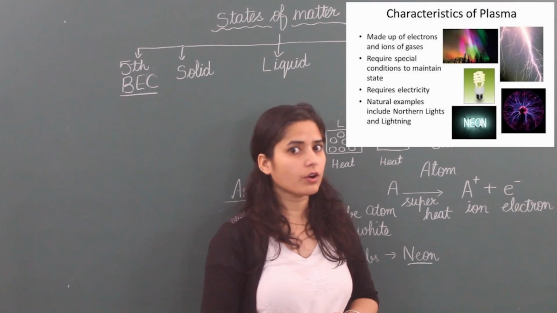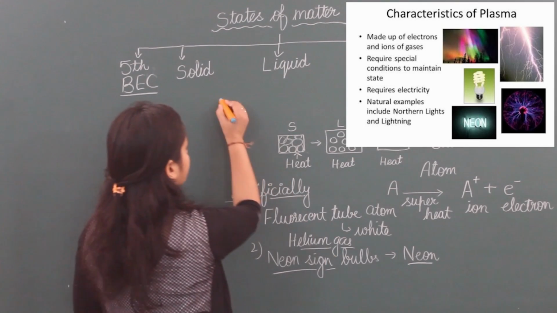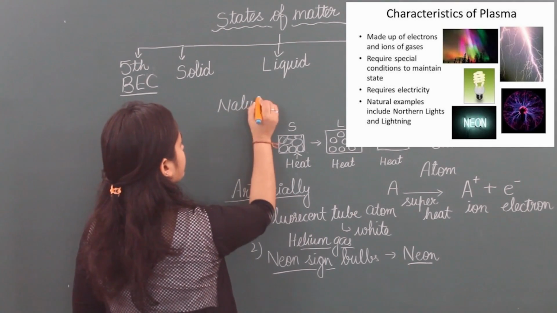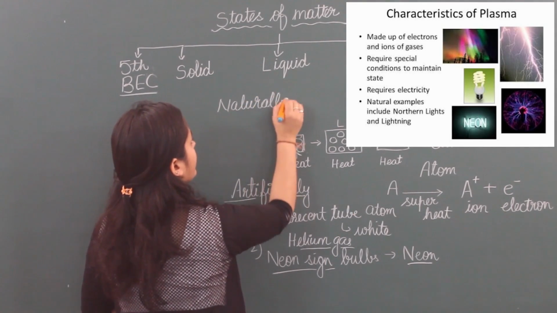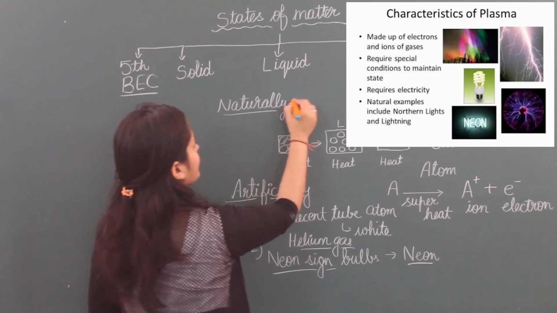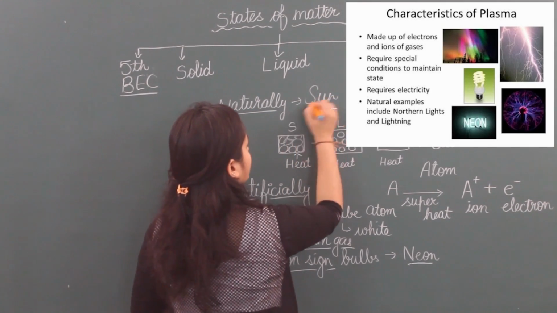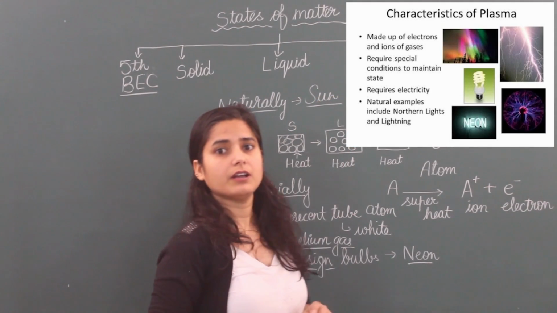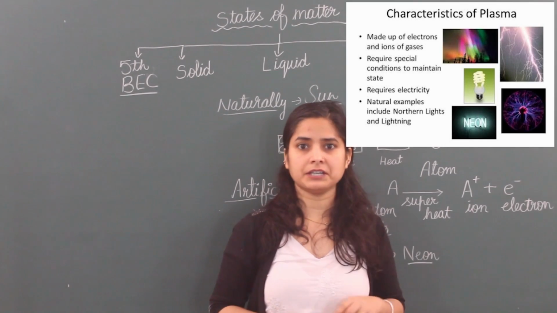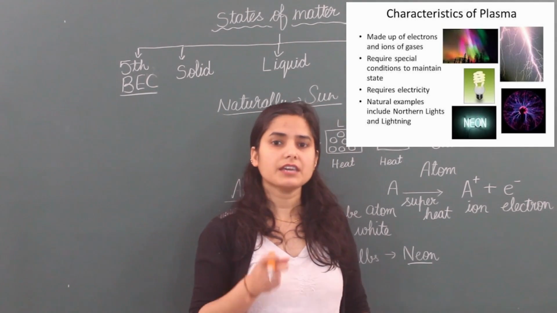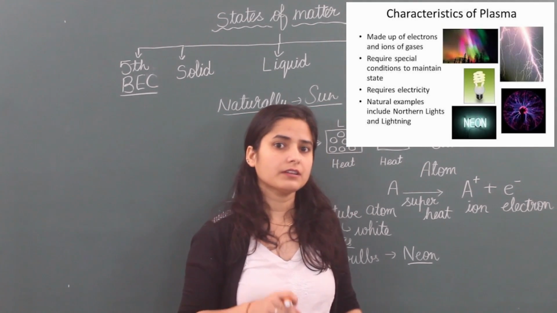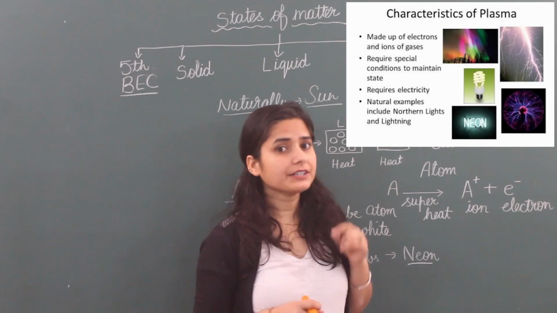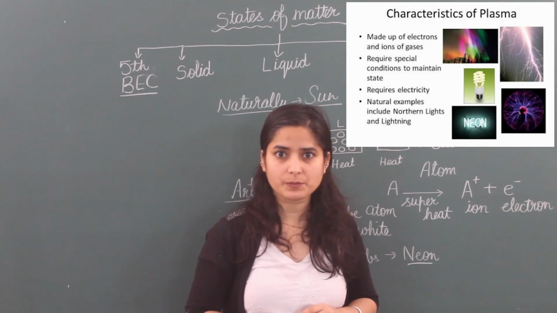Plasma also occurs naturally. Naturally plasma occurs in the sun. Sun energy we can see in the form of light. That light is also due to plasma.